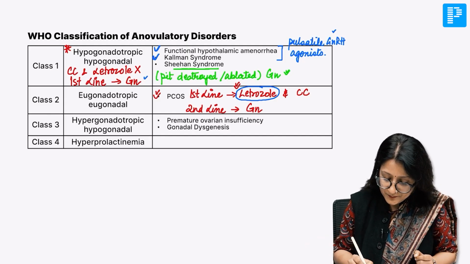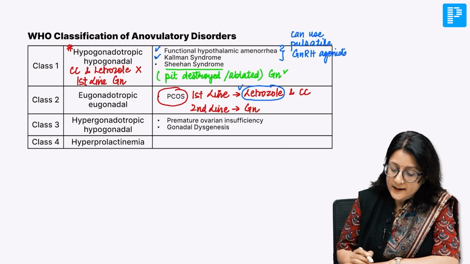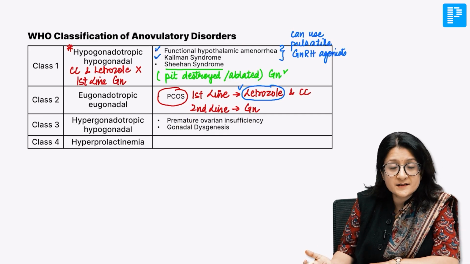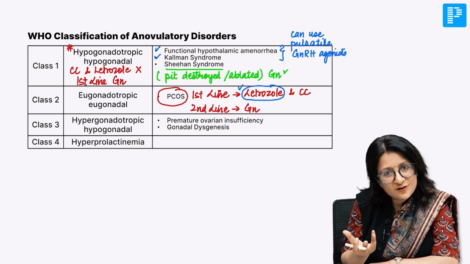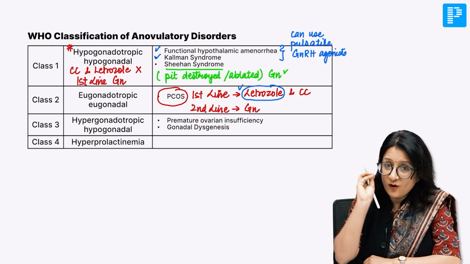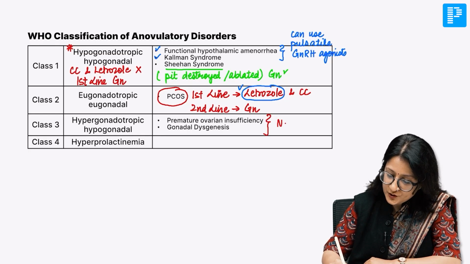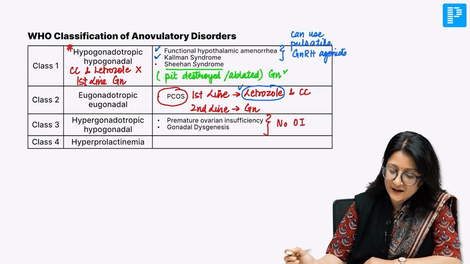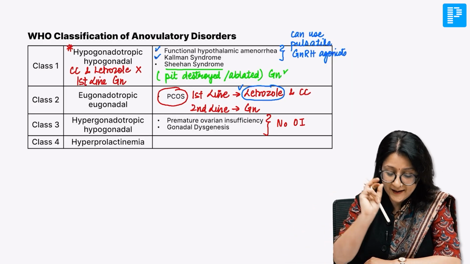Also remember, if there is hypergonadotropic hypogonadism like premature ovarian insufficiency, gonadal dysgenesis, there's ovarian failure. Then no amount of stimulation that you give will be able to stimulate the ovaries because ovarian failure is there. So here, there is no option of ovulation induction in these women by any means. Keep that in mind.